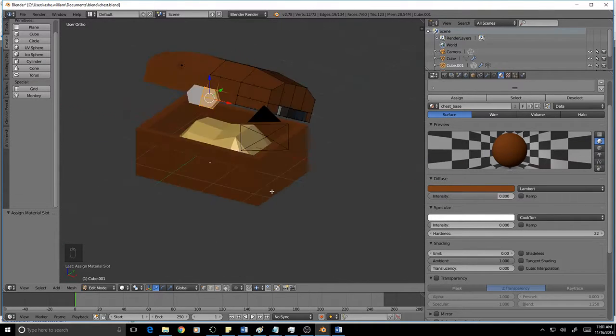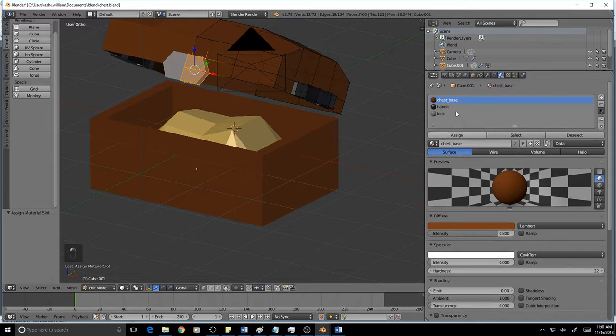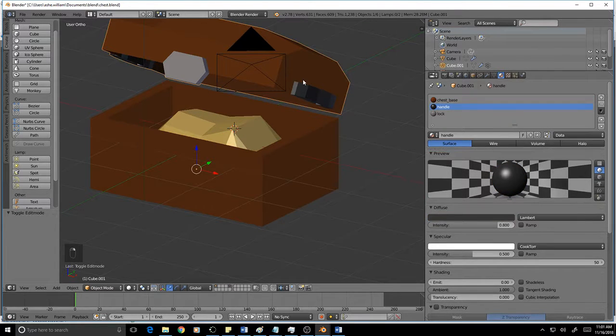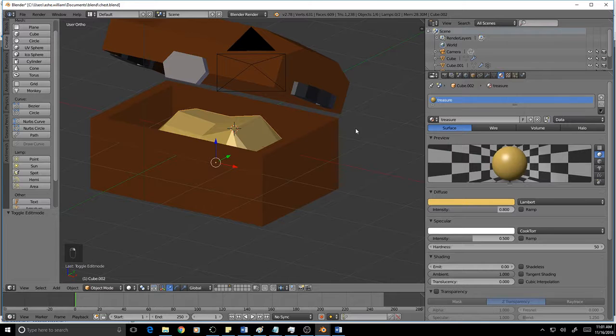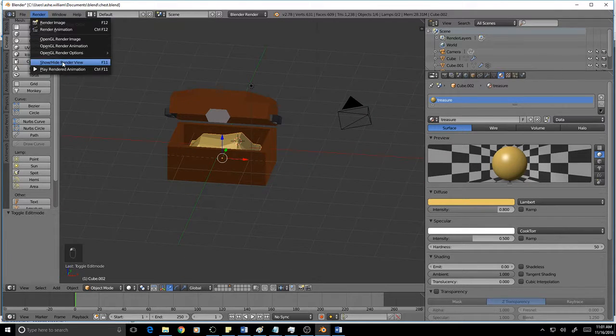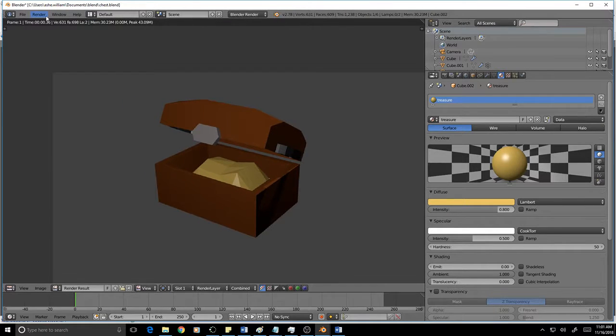There you go. So that's it. And you know, the gold, of course, gold should be shiny. Tab out. Now the base just has chest base, the top has handle and lock, this has just treasure. So let's just render this thing, render image. Looks pretty good.